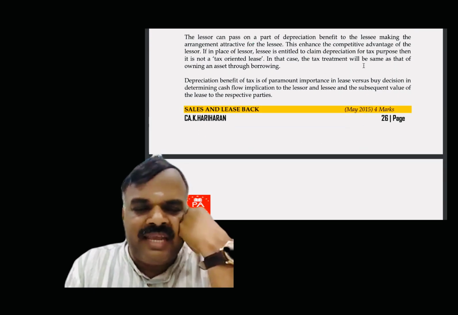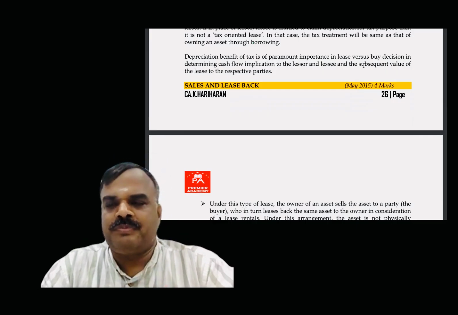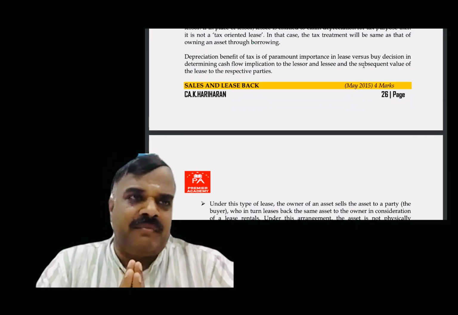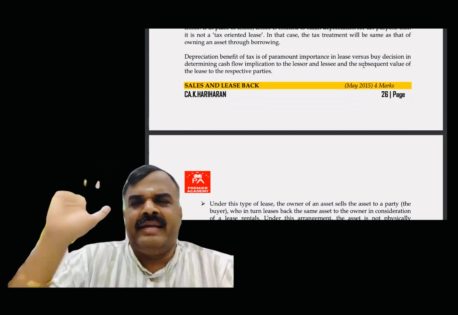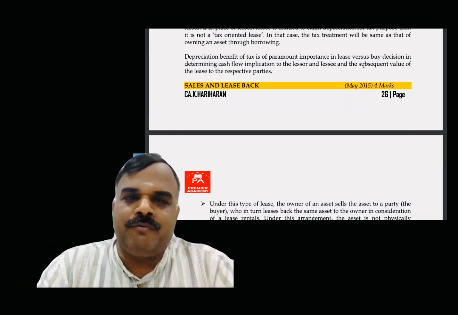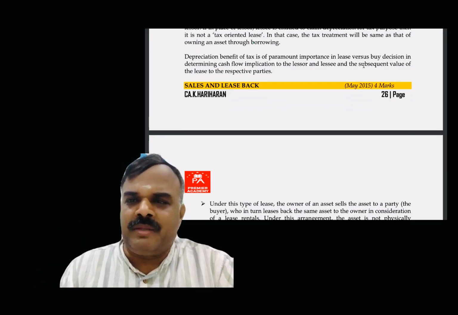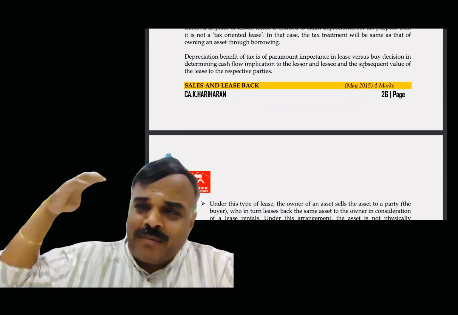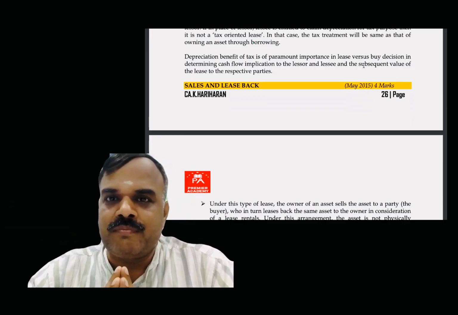Next important is sale and lease back. That concept you are supposed to know. With respect to sale and lease back, we'll take again the Pothys building as an example for easy understanding. I am the owner of the Pothys company. It is a landmark in that particular place itself. Am I right? That's a landmark, and goodwill on that.